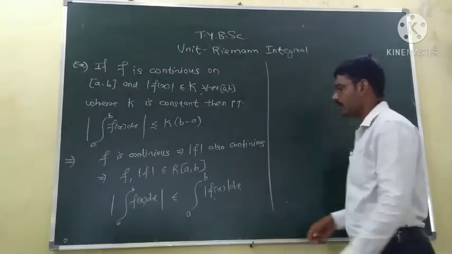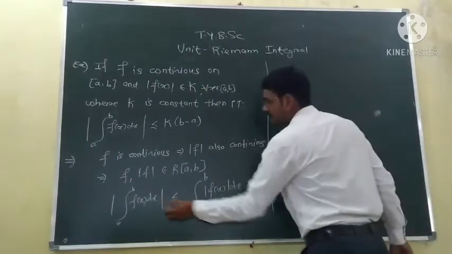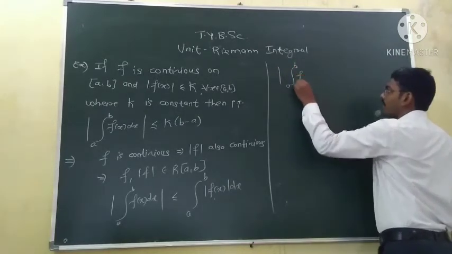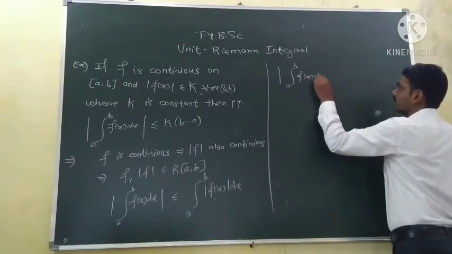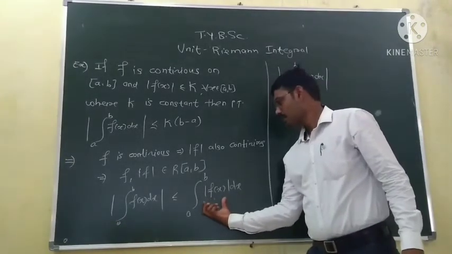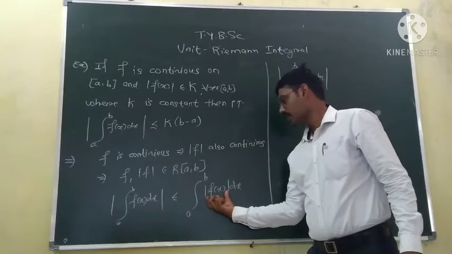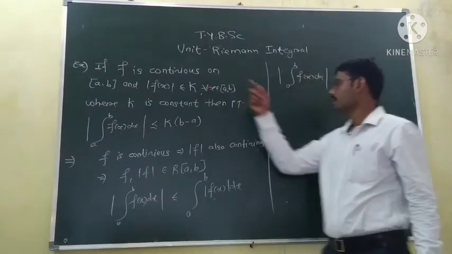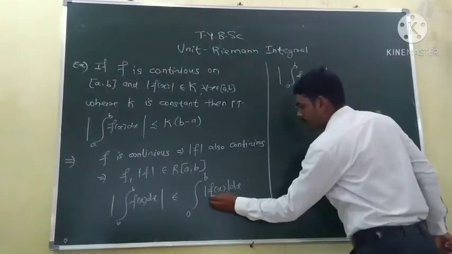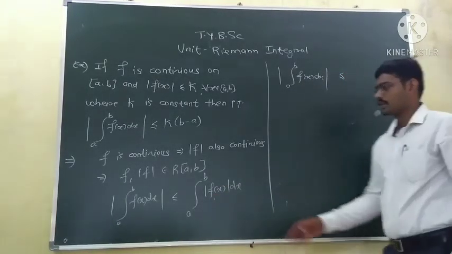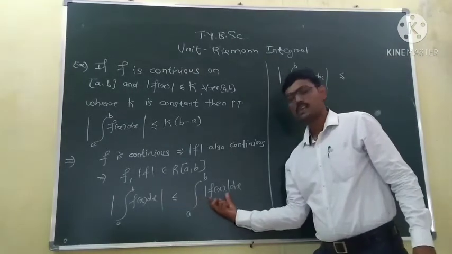So the left-hand side stays as it is: the mod of the integration of the function f is less than or equal to the integration of mod f.